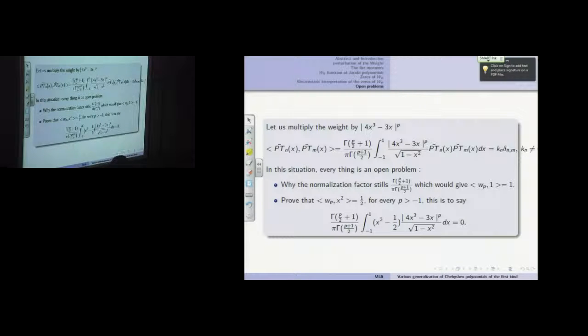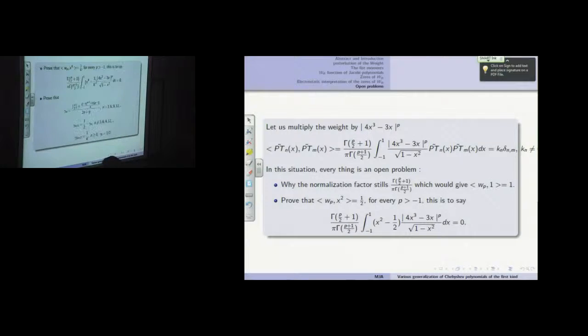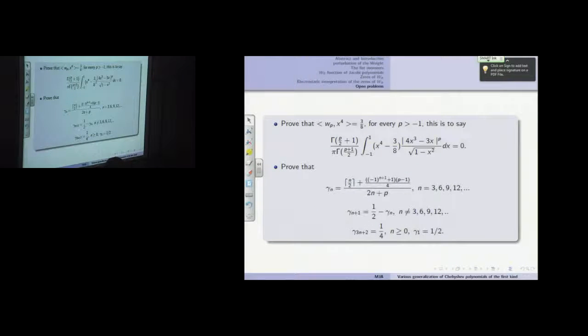So I am looking for orthogonal polynomials, orthogonal with respect to this weight. So first of all, the same thing. We have W_p(x) power this, 1 over 2, and W_p(x^4) is 3 over 8 for any p greater than minus 1.